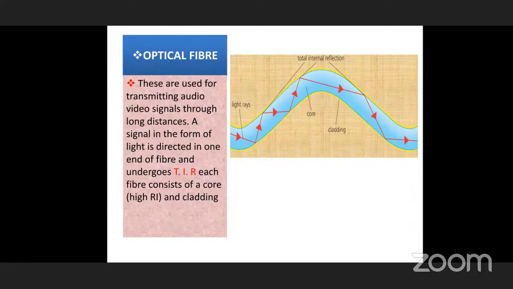We can send signals over longer distances in different ways. One of those ways, which we are using nowadays, is these optical fibers. A signal in the form of light. Here, the signals are sent through light rays. You can see red light in this pipe. This is an optical fiber. Optical fiber means a very thin fiber made of glass.